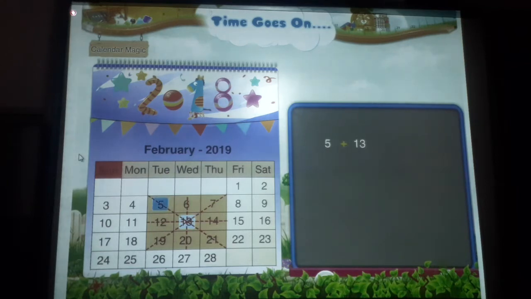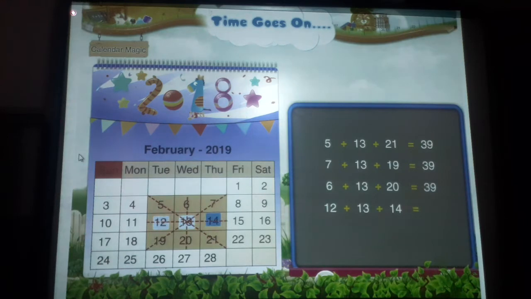5 plus 13 plus 21 is equal to 39. 7 plus 13 plus 19 is equal to 39. 6 plus 13 plus 20 is equal to 39. 12 plus 13 plus 14 is equal to 39.